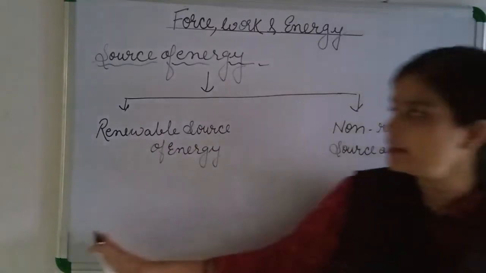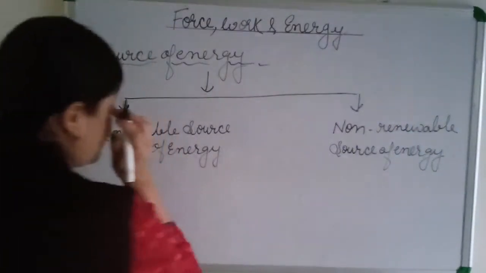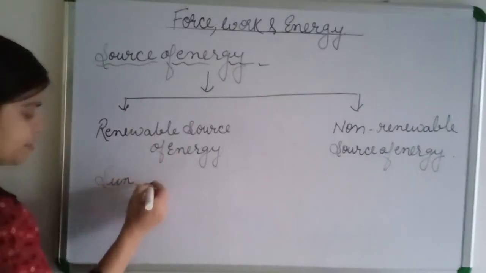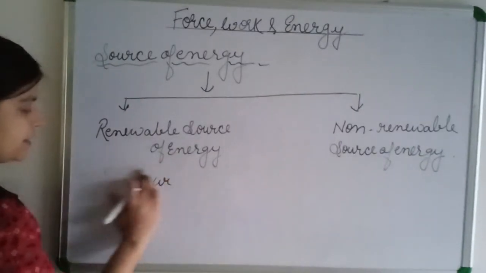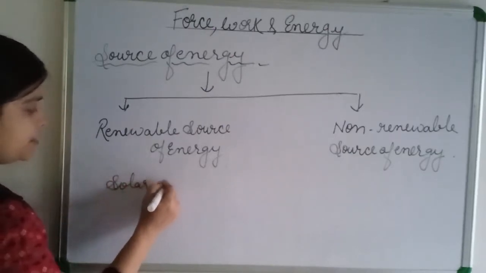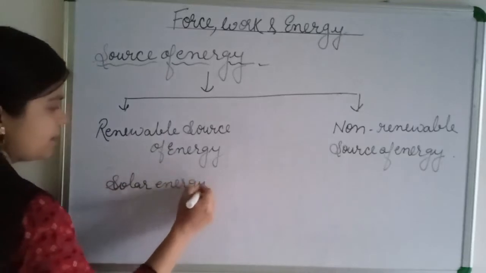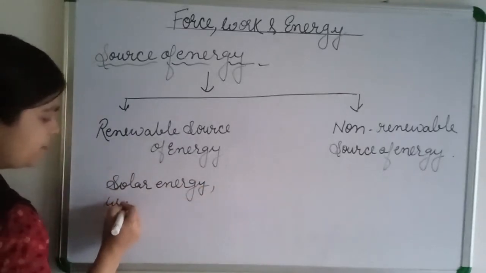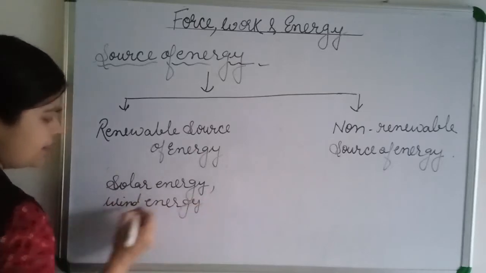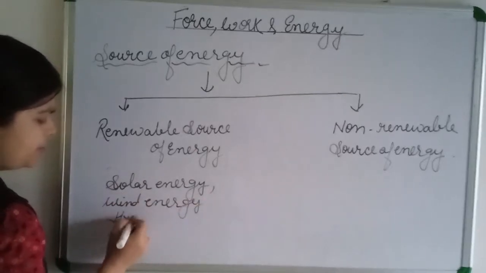So what are the examples of renewable sources of energy? That is the sun, solar energy, wind energy. Otherwise we can write solar only. Solar energy, wind energy, hydro energy.